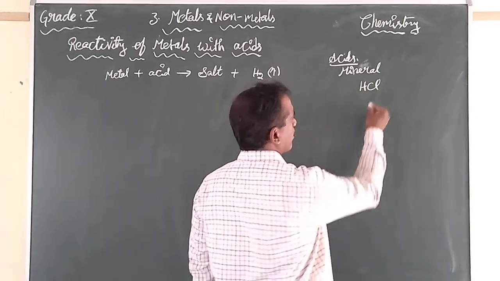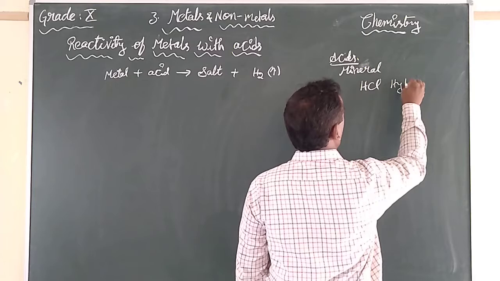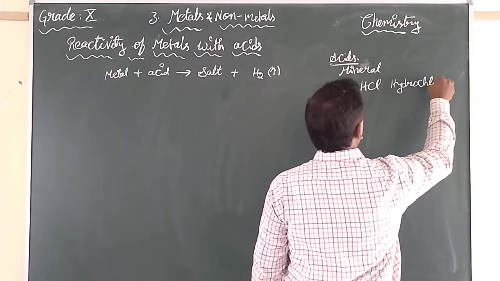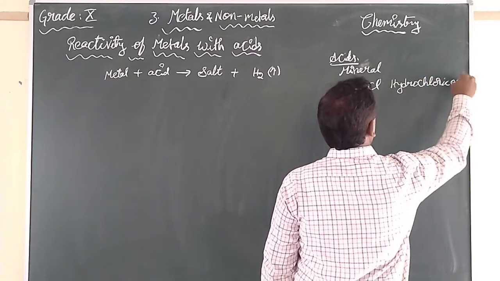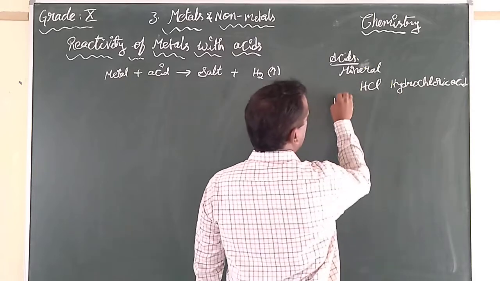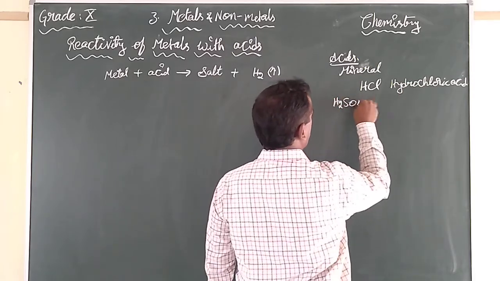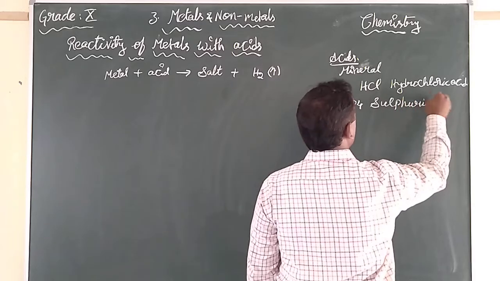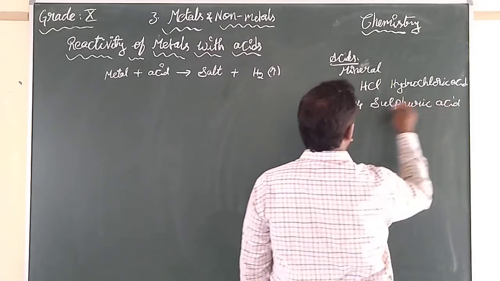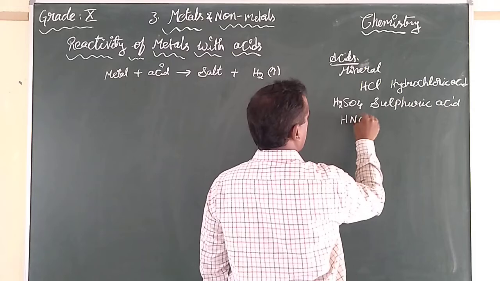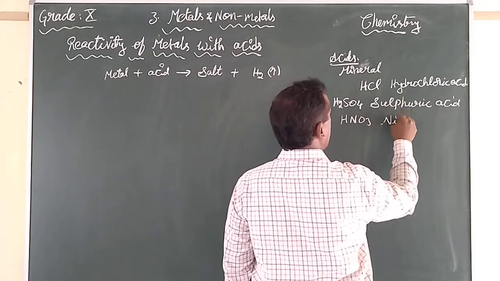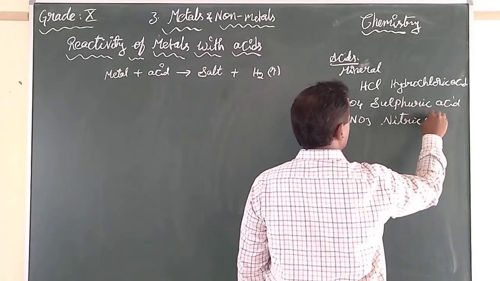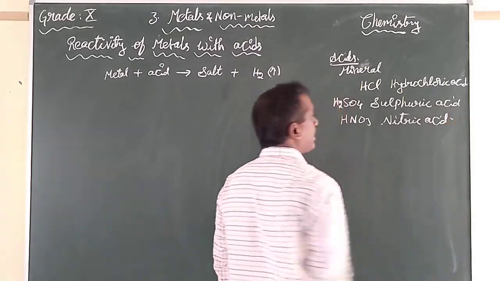Hydrochloric acid, HCl. Next we have H2SO4, that is called sulfuric acid. And HNO3, that is called nitric acid.